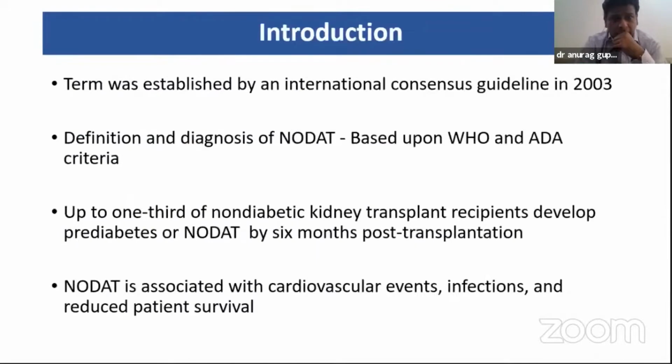Starting with the introduction, the term was established by International Consensus Guidelines in 2003. The definition is based on WHO and ADA criteria, and up to one-third of non-diabetic kidney transplant patients develop prediabetes or NODAT by 6 months post-transplant. NODAT is associated with cardiovascular events, infections and reduced patient survival.